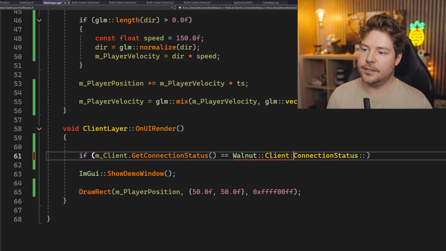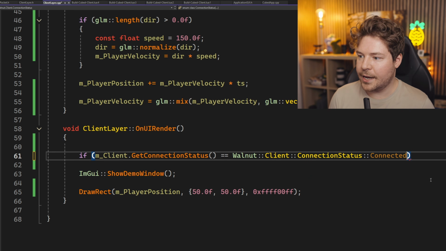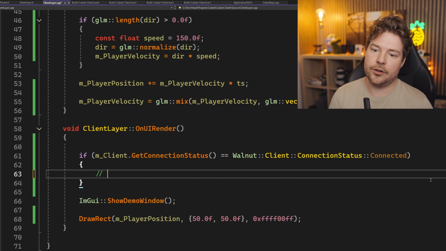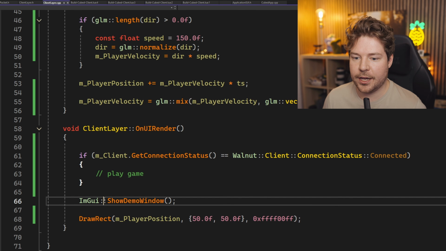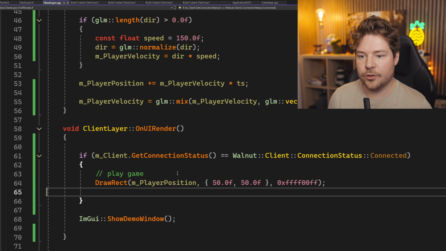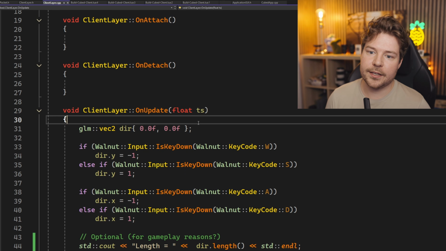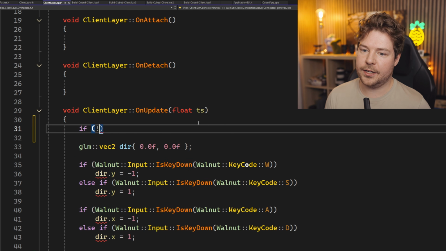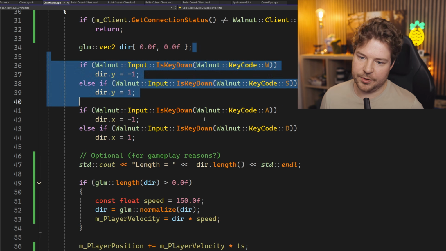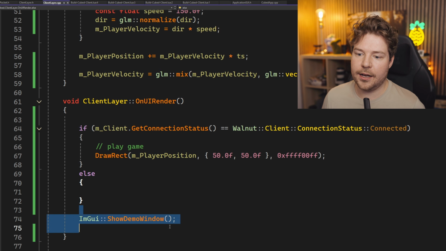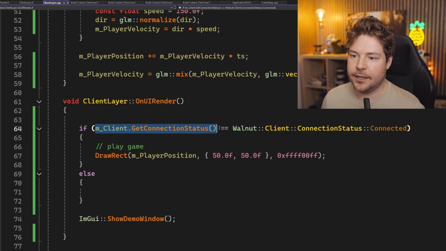So Walnut client connection status. If it's connected, then we're basically playing the game, right? In which case, we can draw our rectangle, I guess, and also process this update stuff. If the client is not connected, then let's just return because we just got game stuff here. Otherwise, we can get the connection status.